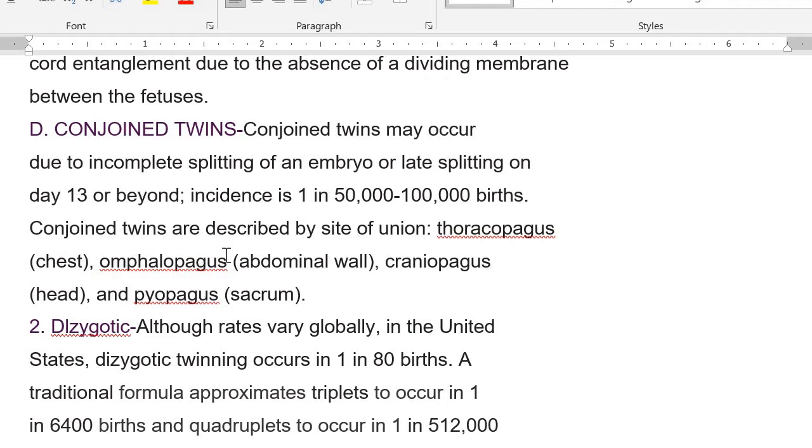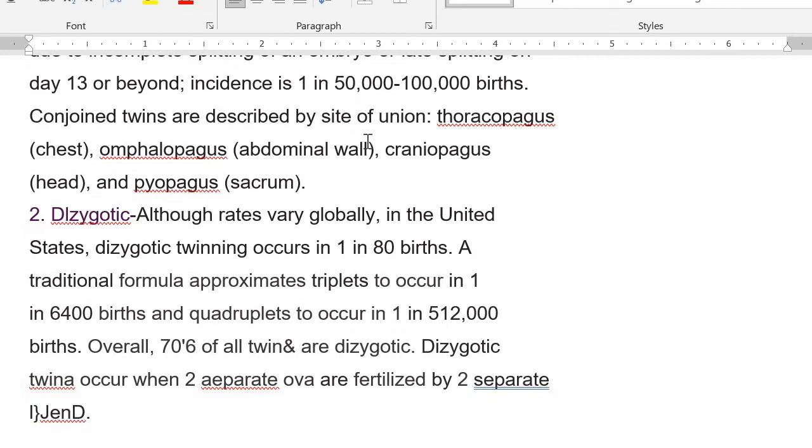Conjoined twins are described by site of union. If they are joined in the chest, thoracopagus. If they are joined in the abdomen, we call them omphalopagus. If the heads are attached to each other, we call them craniopagus. If they are joined at the level of the sacrum, we call them pyopagus. These are different varieties which you are not required to remember. Just remember the incidence of conjoined twins is 1 in 50,000 to 1 in 100,000. Very rare.